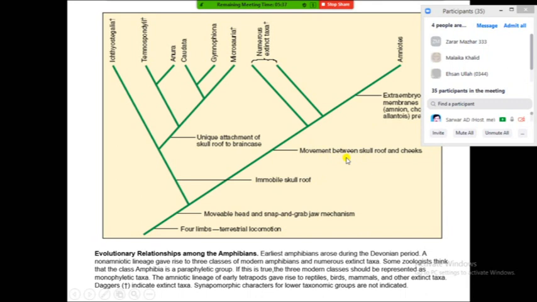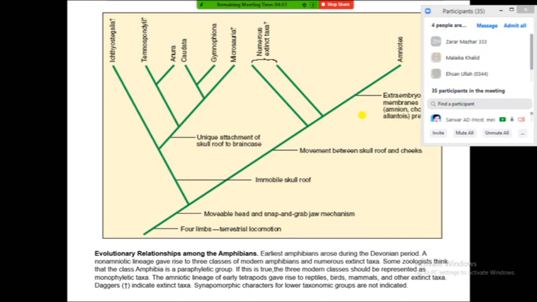Another structure is the movement between the skull roof and cheek, and the extra-embryonic membranes, especially amnion, chorion and allantois. These are the three types of extra-embryonic membranes. Development of these membranes caused the evolution of the amniotic lineage, the amniotes. Their egg is in a state to prevent desiccation or to withstand dry conditions and drying out. So they are organisms that can reproduce without water.